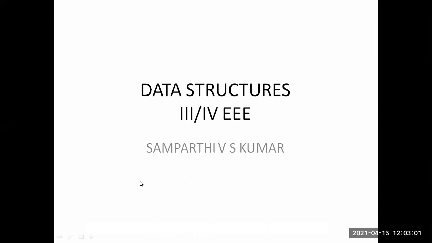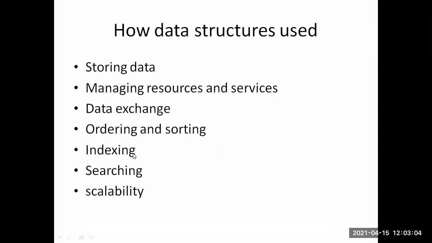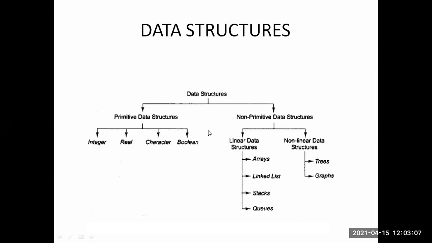In this data structure topic, first we discuss arrays. We have two types of data structures, as I already told you: primitive data structure and non-primitive data structure. Primitive data structure means one which can be manipulated by machine instructions. Non-primitive means one which cannot be manipulated by machine instructions. Integer, character, float are examples of primitive data structures. Non-primitive data structures are again categorized into two categories: linear data structure and non-linear data structure. Linear data structure means data will be stored in linear order.